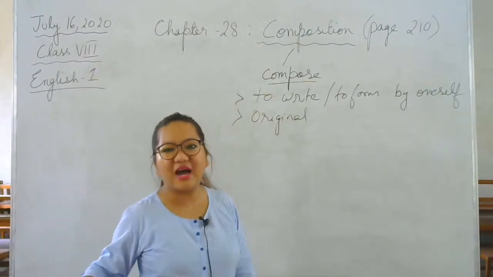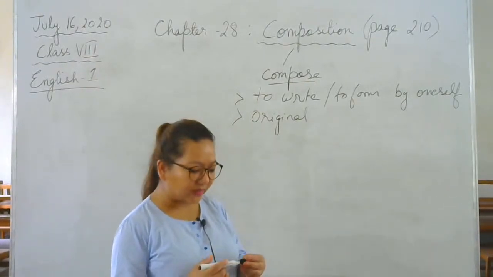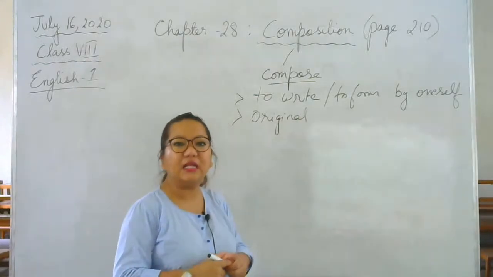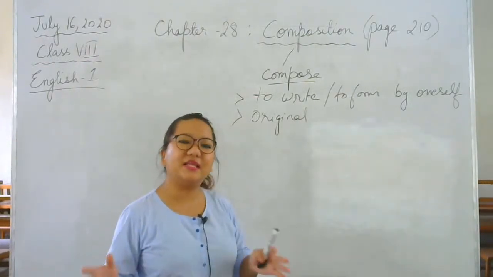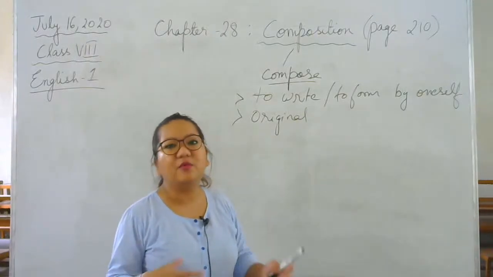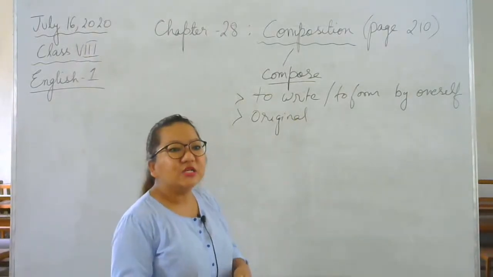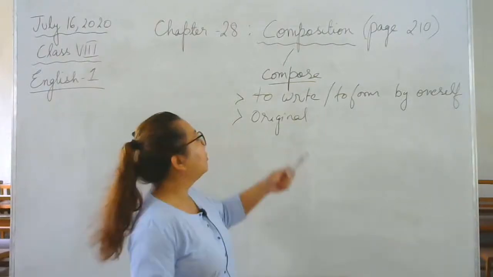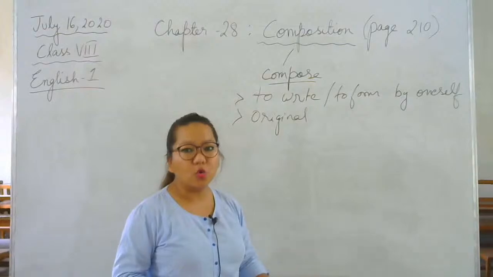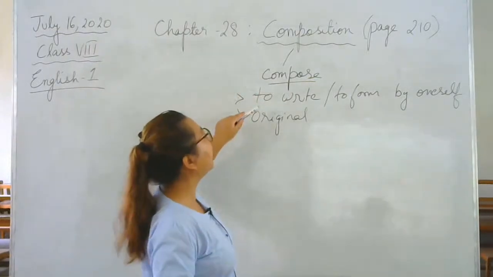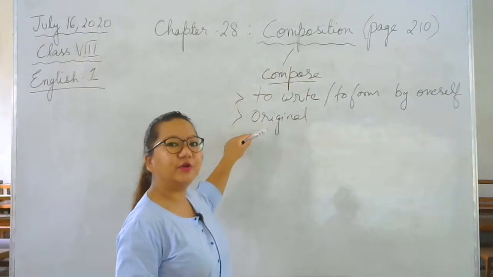You cannot copy from others and write that as your own. That is called plagiarism, okay. Plagiarism is a very serious offense in any literature writing. Why? Because copying somebody's work, okay, it's a form of an offense, means it's a kind of a crime, I should say, alright. So you cannot copy somebody's writing and say that it is your composition. No, it cannot be, okay. It has to be written by yourself and it has to be original. It must come from you.